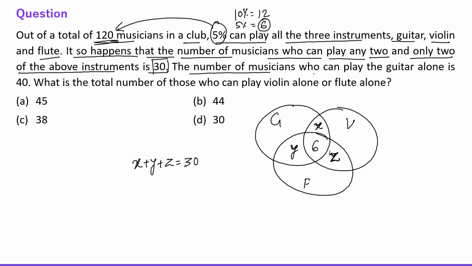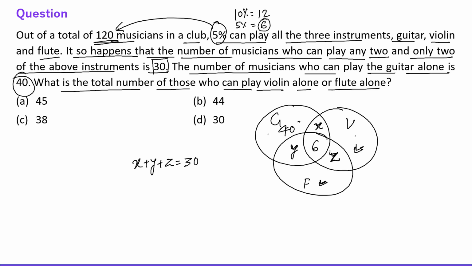The number of musicians who can play the guitar alone is 40. So guitar alone is this region, so this is 40. What is the total number of those who can play violin alone or flute alone? So we need to find this plus this, right?